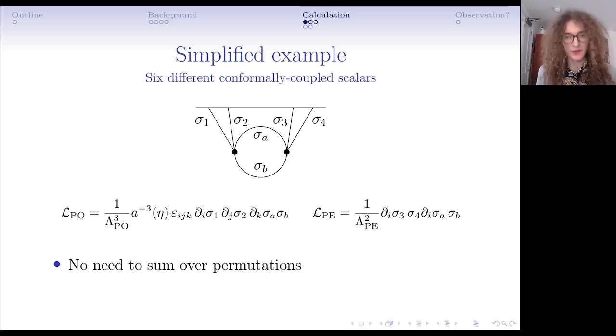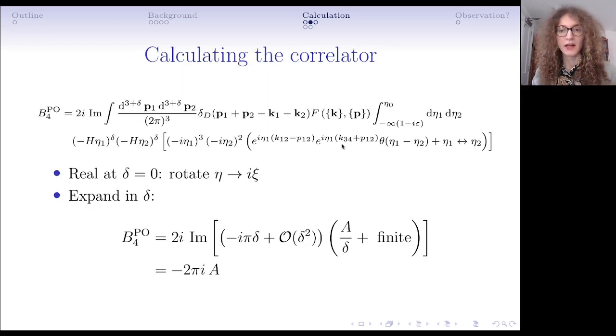Since this is a two-site loop diagram, the simplest non-vanishing loop diagram, we need 2 operators to give rise to the interaction. One of them is going to need to be parity-odd and one parity-even, so that the final answer is parity-odd. And so these are minimal choices of the 2 operators. The integral corresponding to this interaction looks like this. It's mildly complicated, although I've elided some details. The important point is that in exactly 3 dimensions, when delta is 0, the integral is manifestly real.